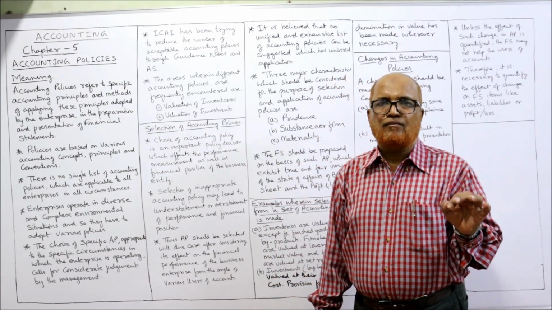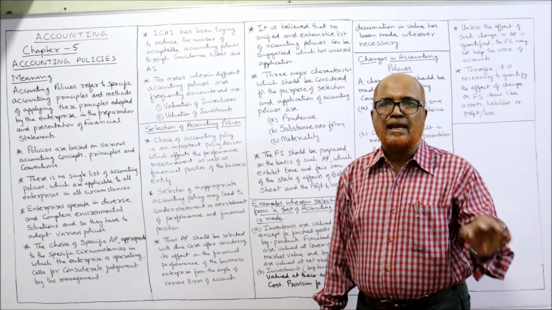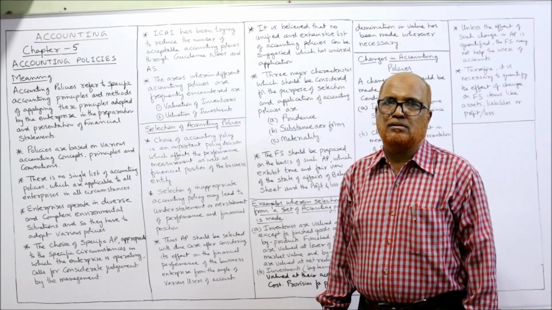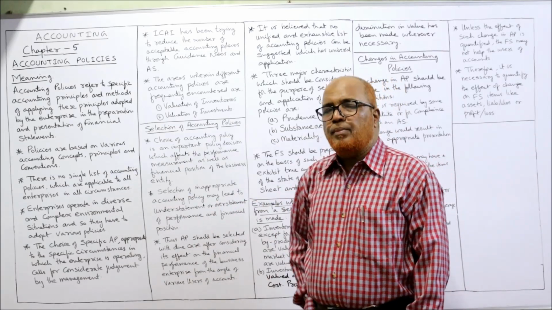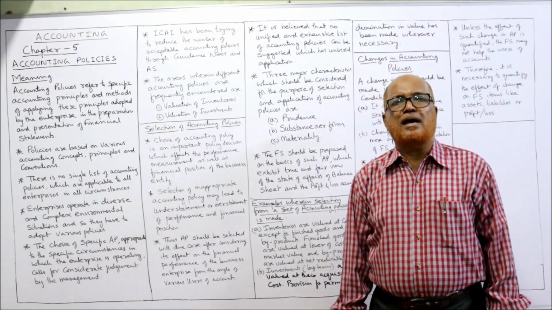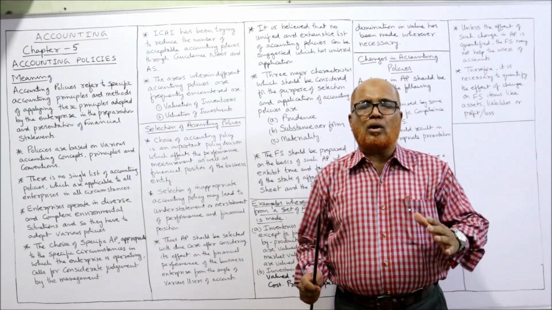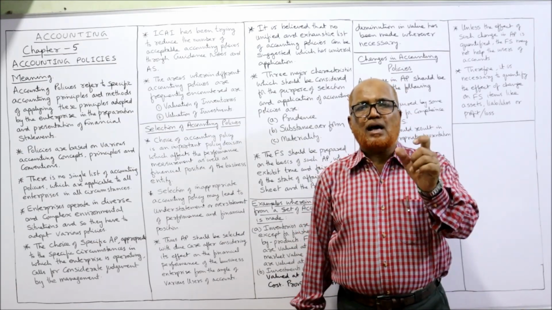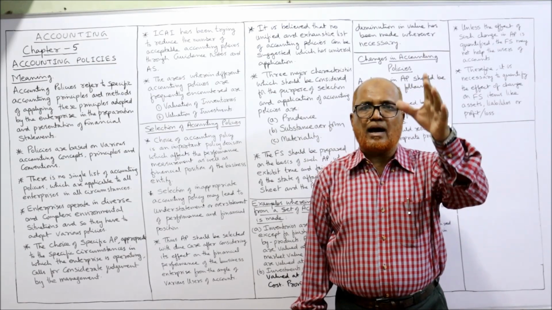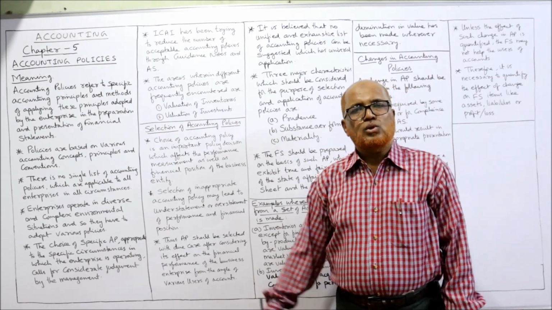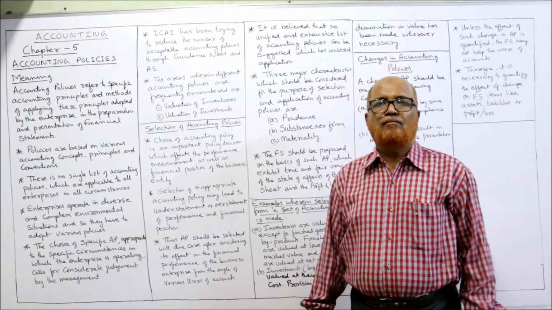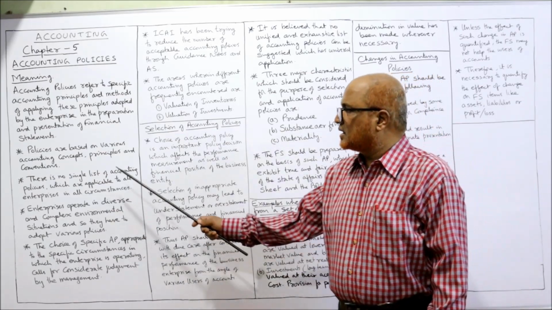So very carefully an enterprise has to select the accounting policy. Now, accounting policies are based on various accounting concepts and conventions. In the previous video, I explained accounting concepts and conventions. These are the assumptions and conditions on which accounting is based. So accounting policies will depend on the concepts and conventions.